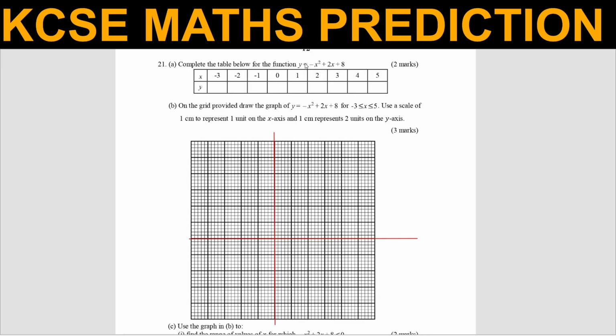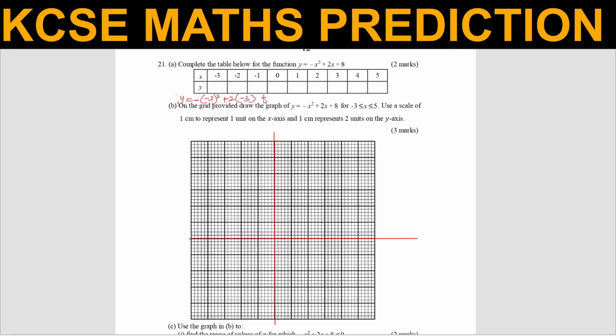So using this function, y is equals to negative x squared. So you're going to substitute x with, the first one is negative 3. So negative, then x squared. X is negative 3, and that is what you're supposed to square. Then plus 2, x is negative 3.